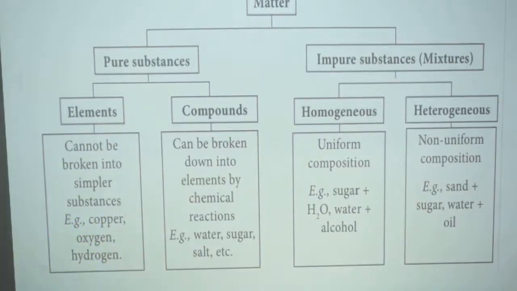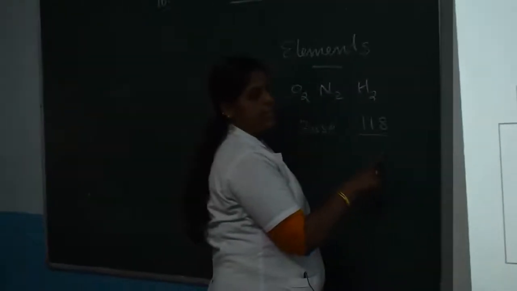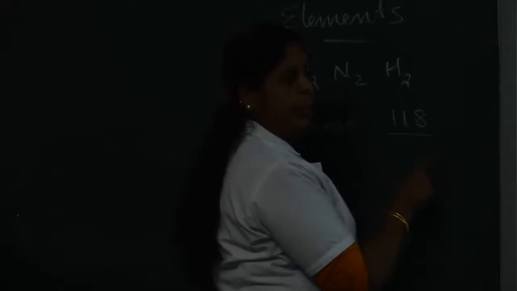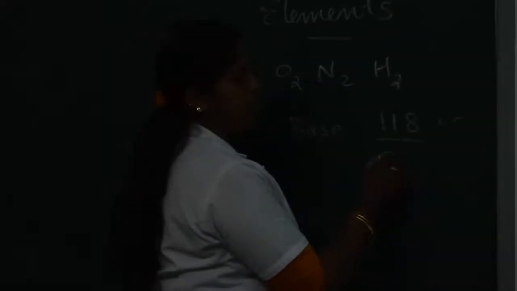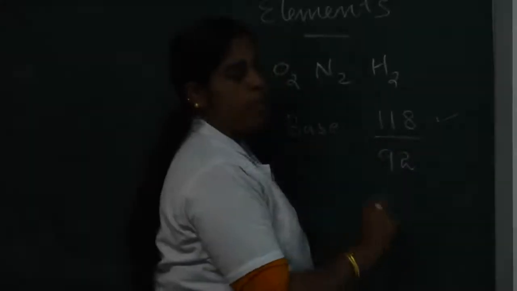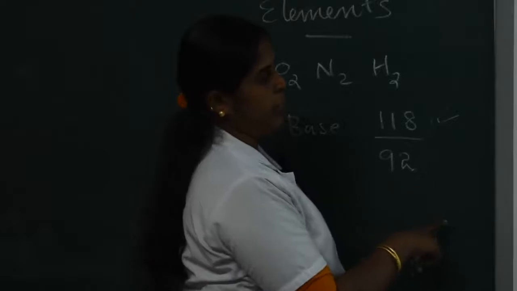There are 118 elements in our periodic table, out of which 92 are present naturally, and the others are artificially prepared in the laboratory.